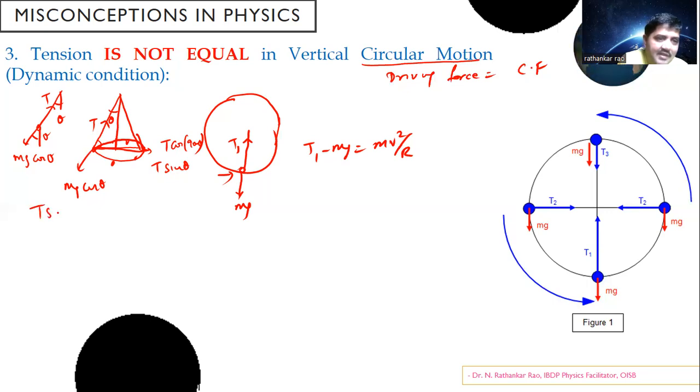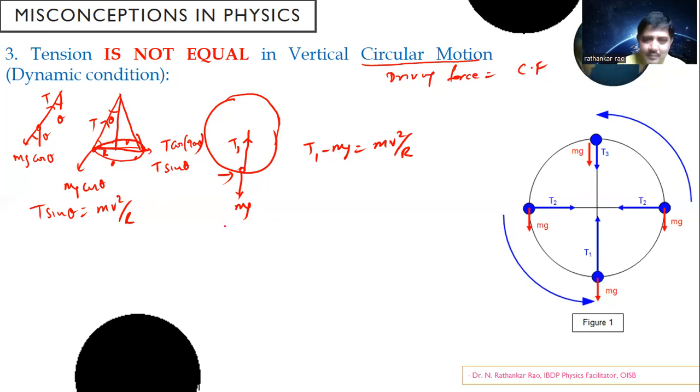Thus I should have written T sine theta is equal to mv square divided by r, where r is the radius of the circle, v is the speed. This would really make sense. Here also we are supposed to do it. But the part of the derivation that I am doing here does not need this. So as a result of it, I didn't do it. Is this clear? Okay. Now here in a vertical circle, what happens?